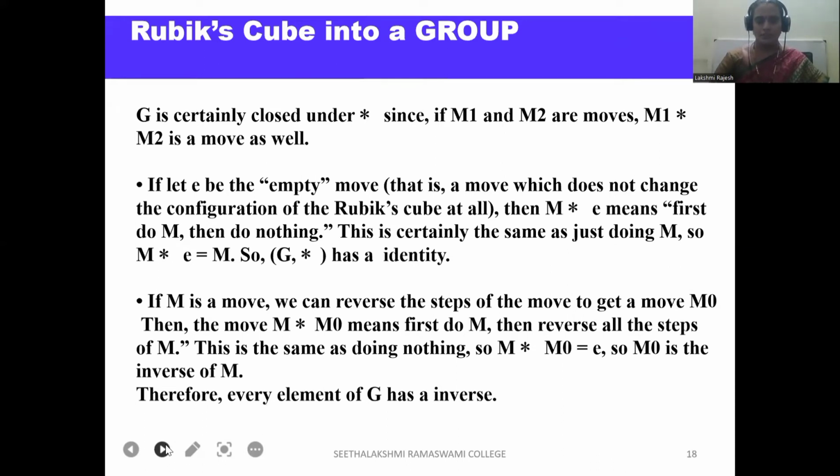Let E be the empty move, that is a move which does not change the configuration of the Rubik's Cube at all. Then M star E means first do M, then do nothing. Certainly the same as just doing M. So M star E equals M. So G comma star has an identity. If M is a move, we can reverse the steps of the move to get a move M0. Then the move M star M0 means first do M, then reverse all the steps of M. This is the same as doing nothing. So M star M0 equals E. So M0 is the inverse of M. Therefore, every element in G has an inverse.